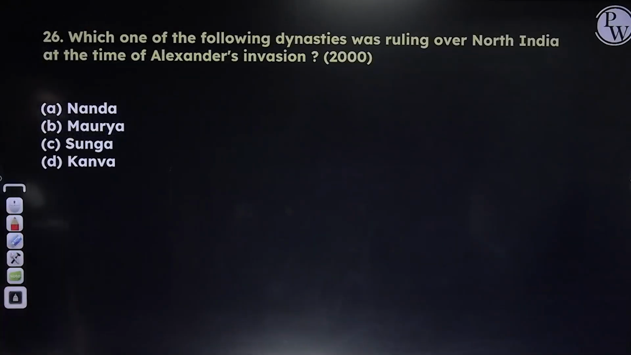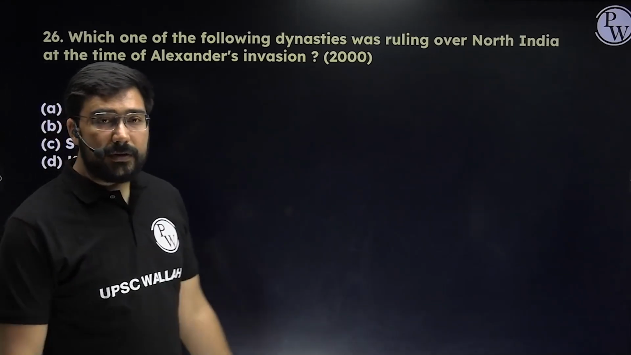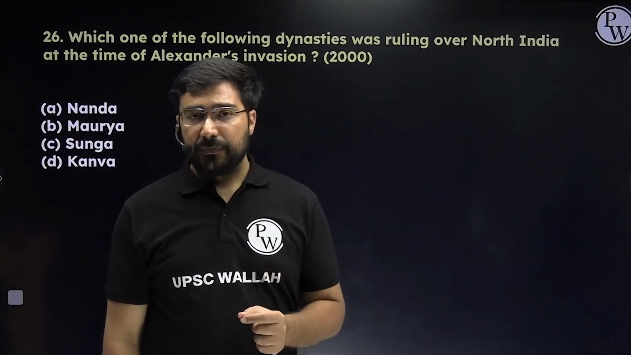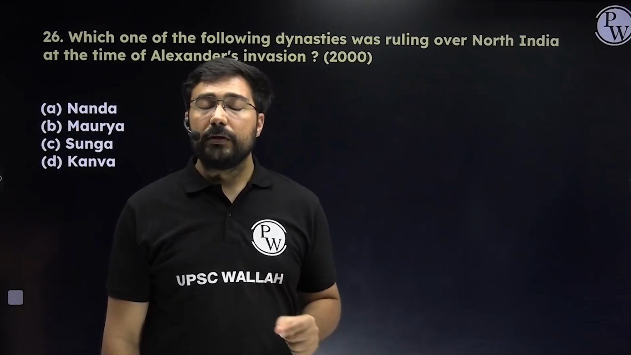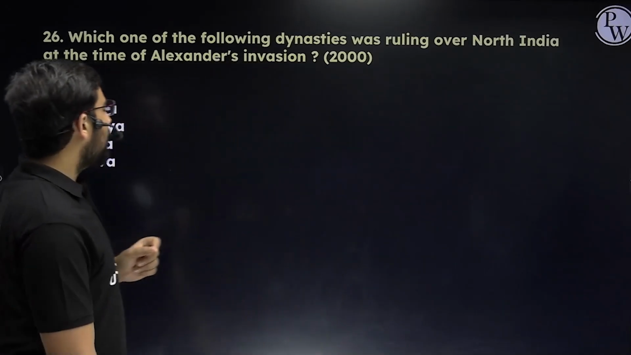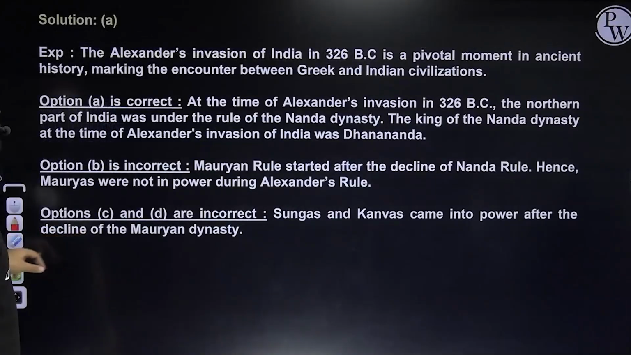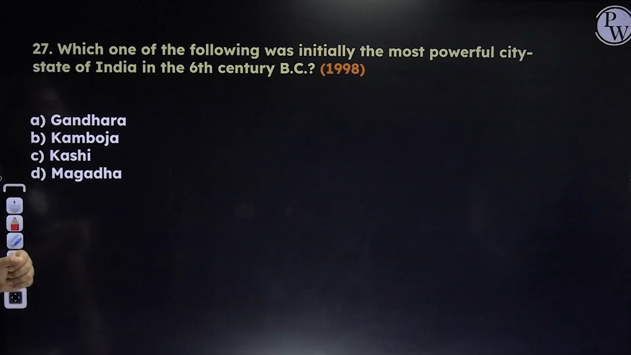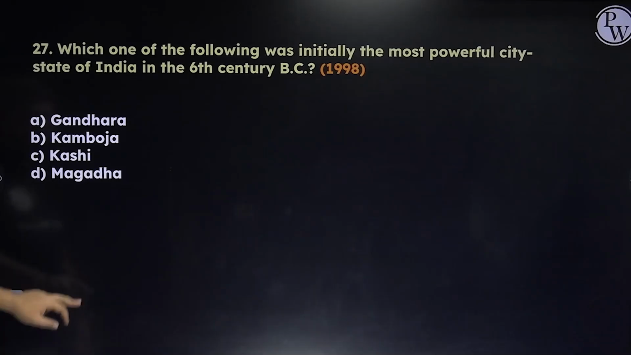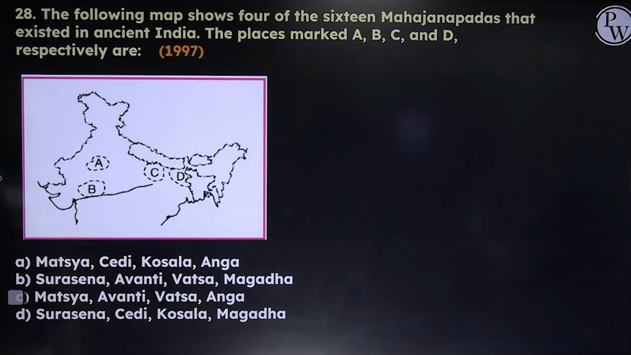Next, which one of the dynasties was ruling over northern India at the time of Alexander's invasion? Alexander's invasion happens around 326 BC, and the dynasty was Nanda. The ruler was Dhanananda. Okay, and Dhanananda was toppled by Chandragupta Maurya. So here the answer will become A, Nanda dynasty. Okay, which one of the following was initially the most powerful city-state of India in the 6th century BC? I hope all of you can answer that. The answer is going to be Magadha. The answer is D.